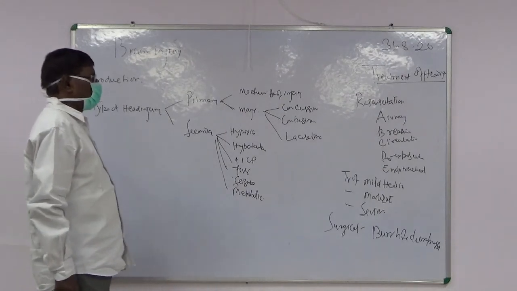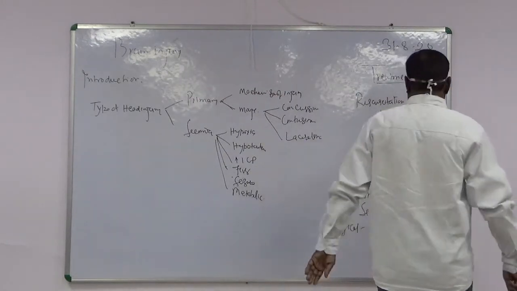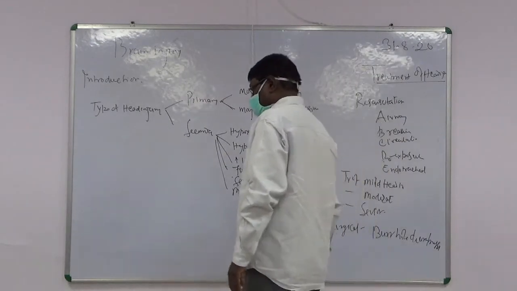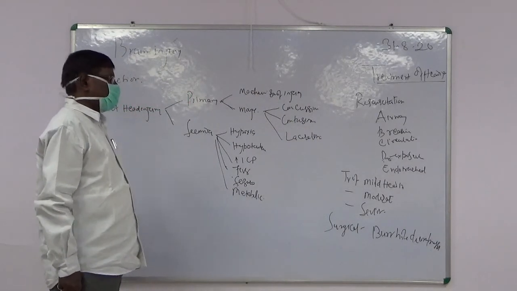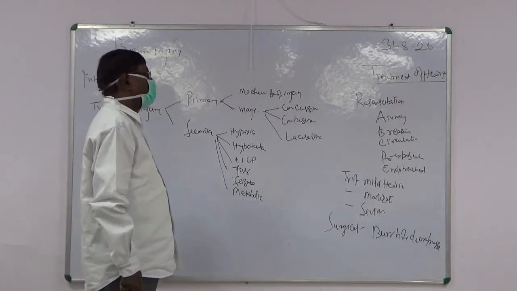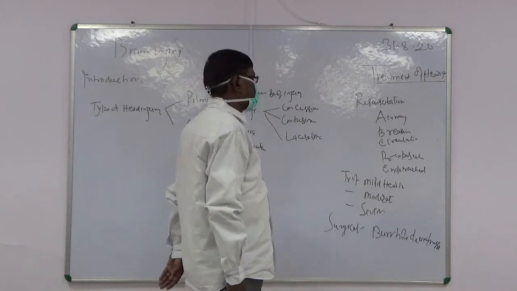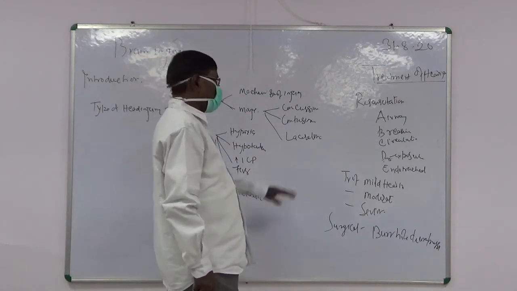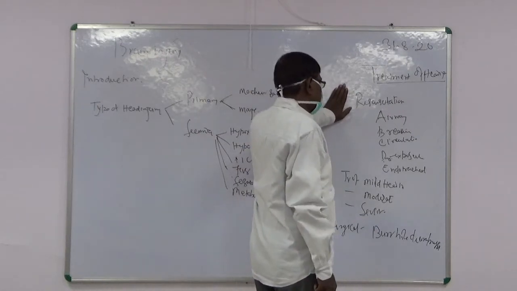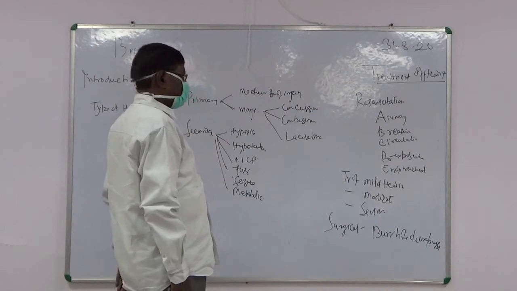Now we should come to the treatment of the head injury as a whole. I have already mentioned all the things about the head injury, that is injury of the skull, injury of the scalp, injury of the meninges, and injury of the brain tissue. Now, as soon as you get a patient of head injury in your casualty or emergency, you should always resuscitate the patient and also examine the patient properly side by side.